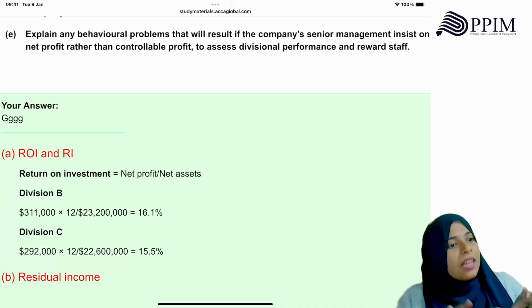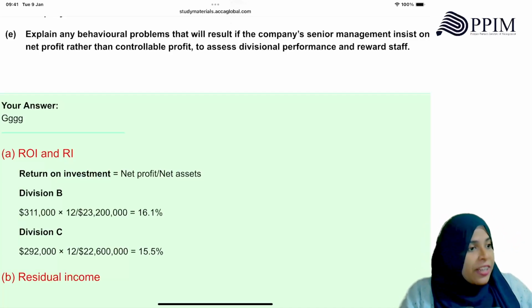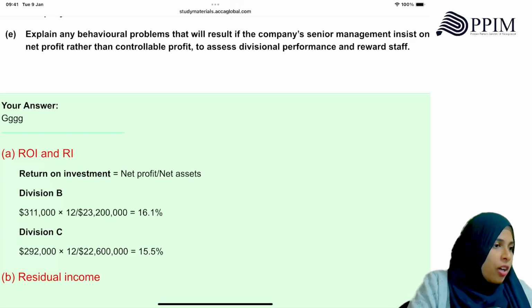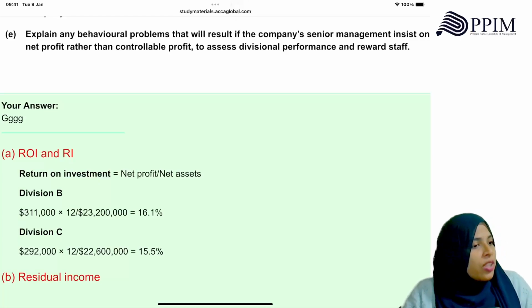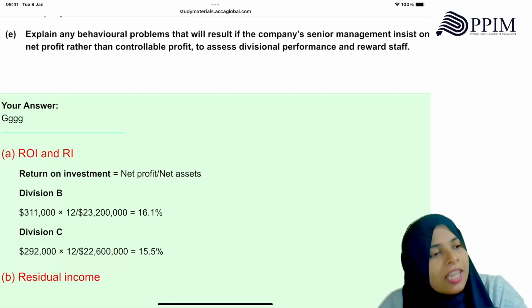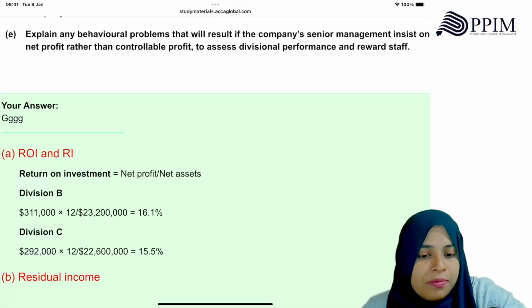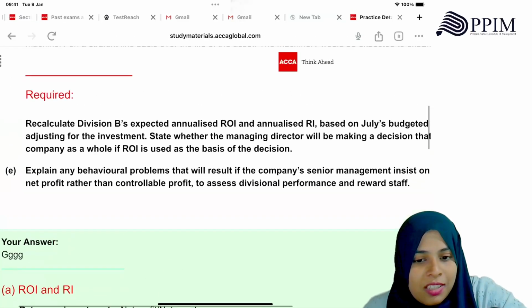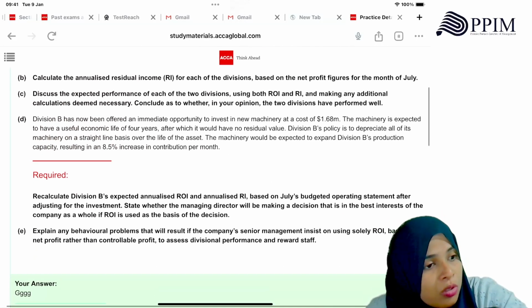And the examiner is asking you, according to the management's preference, to calculate the ROI. So, can you understand? You have to change the formula of ROI here. But you have to do it because that's what they're requiring you to do. Do not try to be over smart, right? Do what the examiner wants you to do. So in this case, you have to take the net profit.